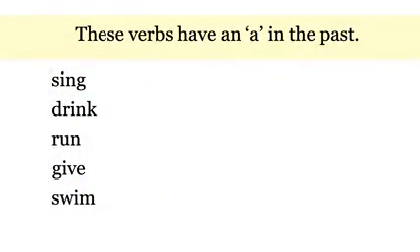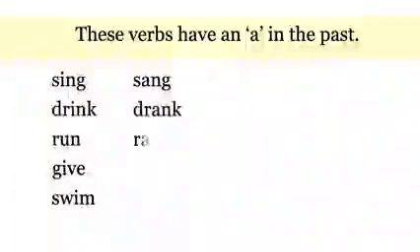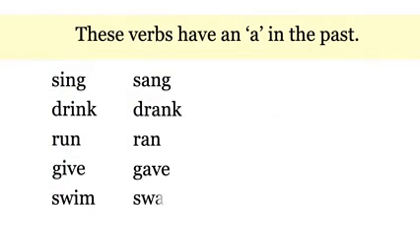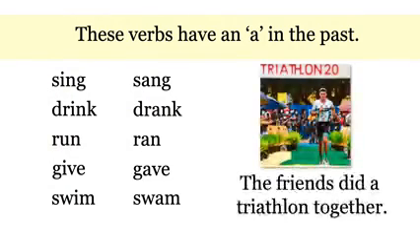These verbs have an A in the past. Sing, sang, drink, drank, run, ran, give, gave, swim, swam. The friends did a triathlon together.